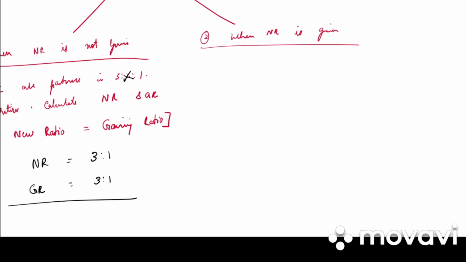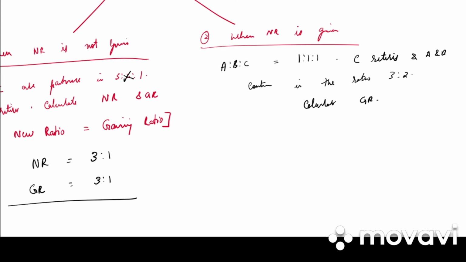Then there is another case when new ratio is given. Say for example, A, B, C are partners sharing profit and loss in the ratio 1:1:1. C retires and A and B continue in the ratio 3:2.